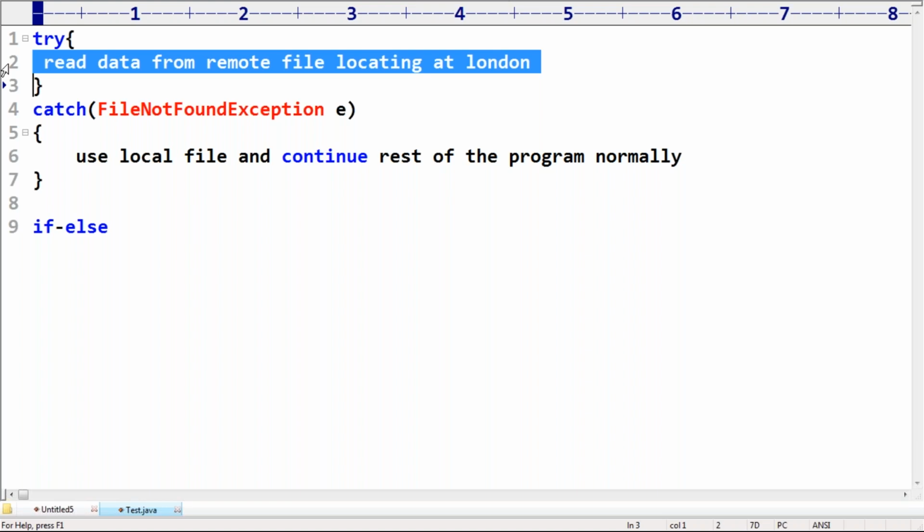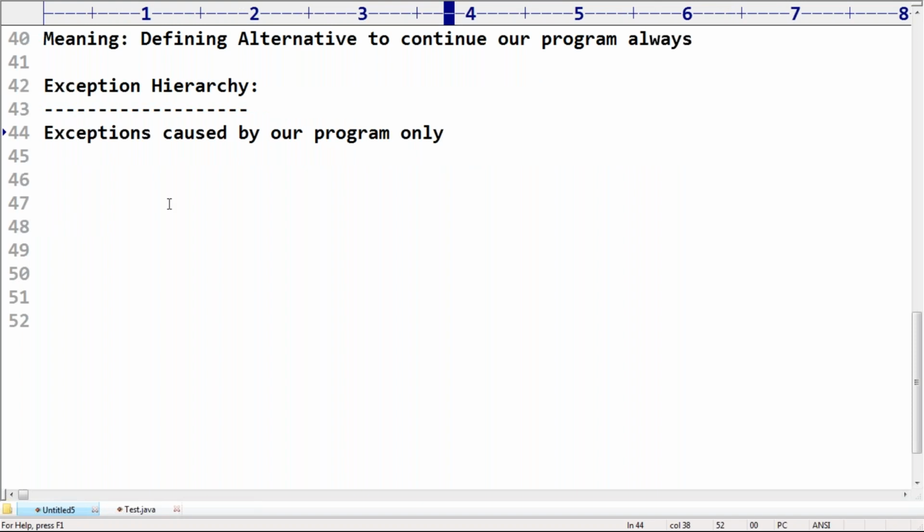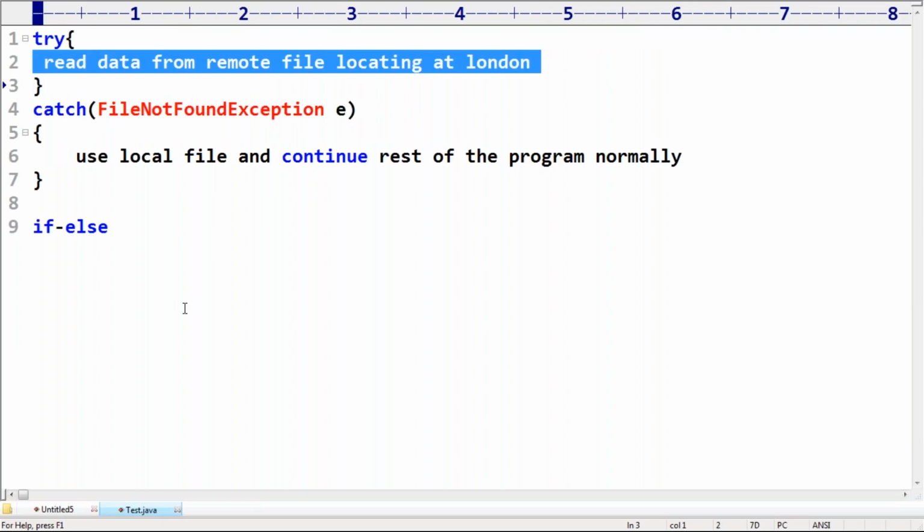So most of the time exceptions are caused by our program only, and exceptions are recoverable. What is the meaning of recoverable? In the case of exception, if an exception is raised, we can define a catch block to continue the rest of the program normally. Best example, FileNotFoundException.